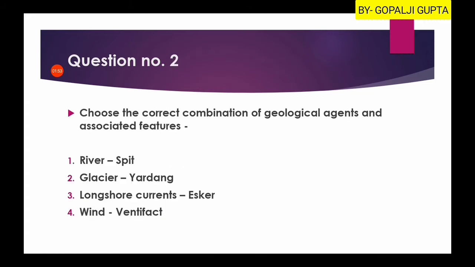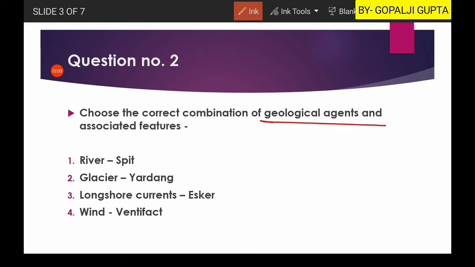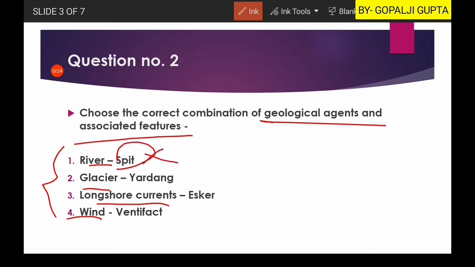Now the second question: choose the correct combination of geological agents and the associated features. You have the agents like rivers, glaciers, longshore currents, and winds. Here you see associated features like spit. Spit is formed by marine or oceanic processes, so this is the wrong combination. Yardang is a wind erosional feature, so it is also wrong.